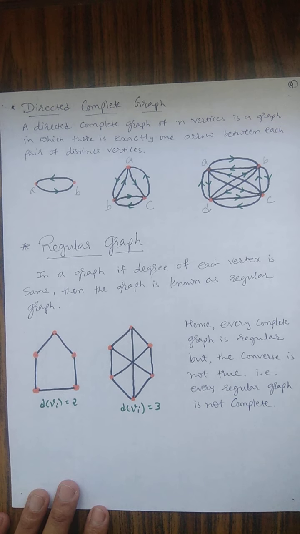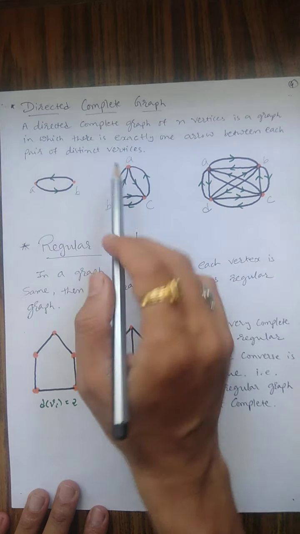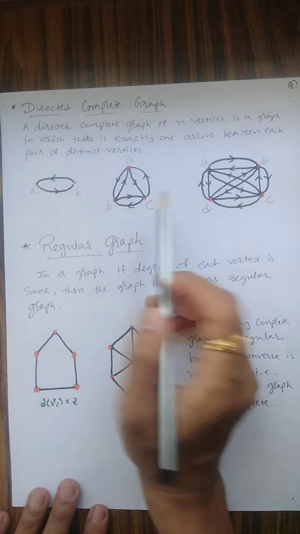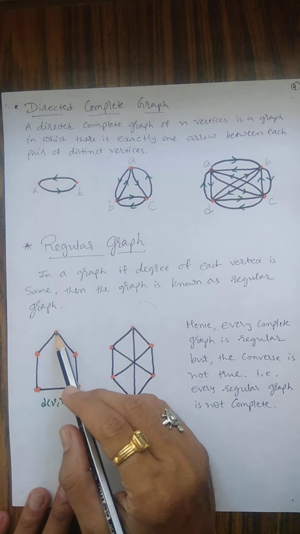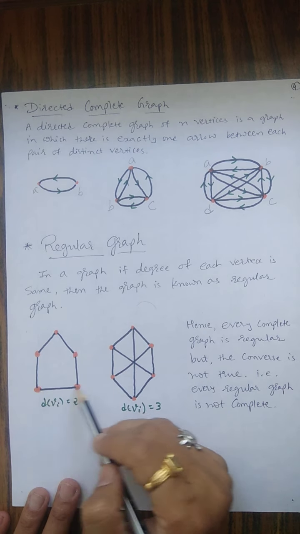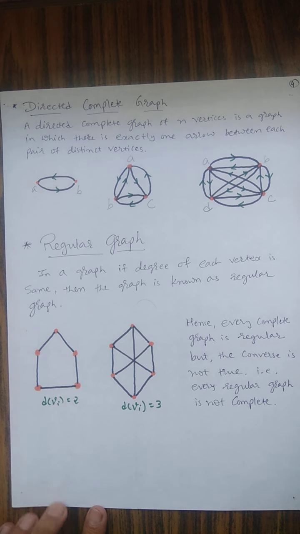Now we can say that every complete graph is regular, because every complete graph has the same degree at every vertex. Here A has degree 4, B has degree 4, C has degree 4. So every complete graph has the same degree, and we can say it is a regular graph. But not every regular graph is a complete graph, because here a point is connected to these 2 points but not to those 2 points, so it is not a complete graph. Every complete graph is a regular graph, but not every regular graph is a complete graph.